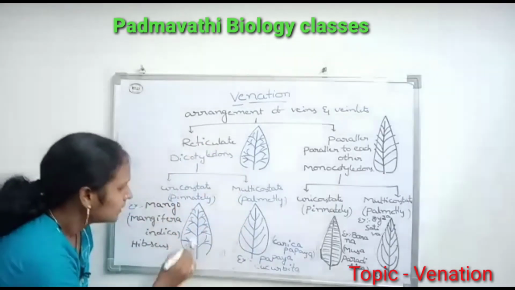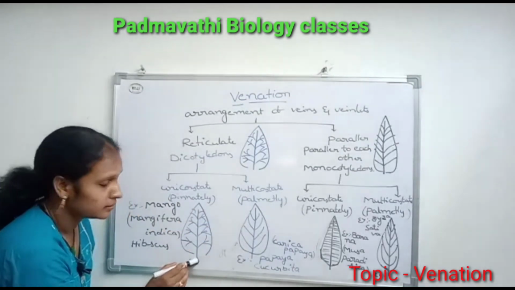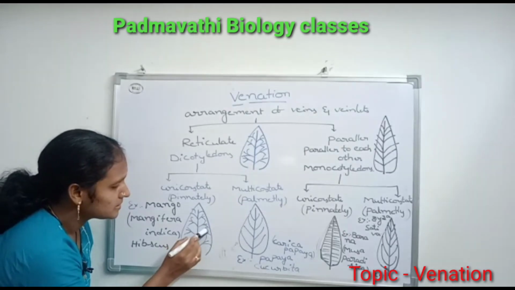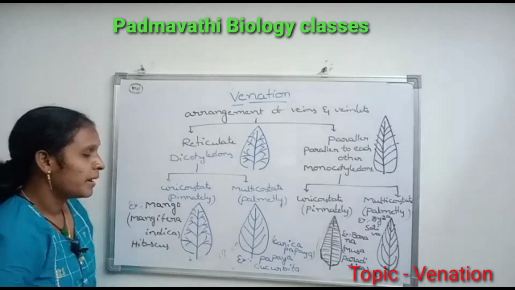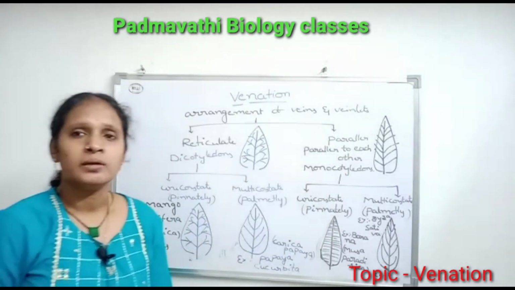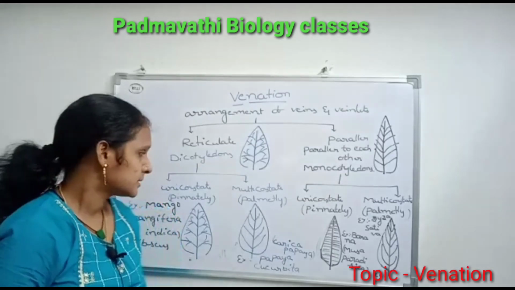Unicostate means the lamina consists of a single midrib in the center, and veins and veinlets form a network or reticulum. Example, mango. Scientific name of mango is Mangifera indica. Another example is hibiscus.